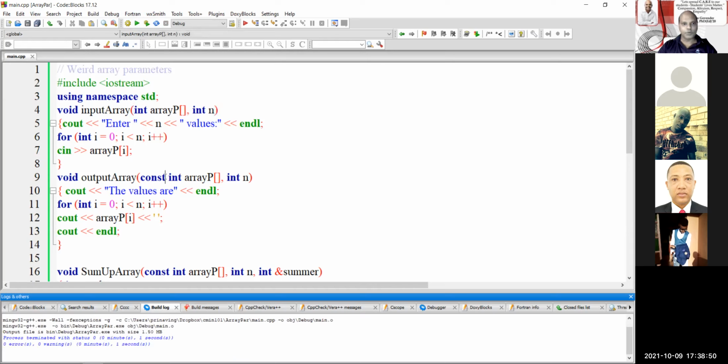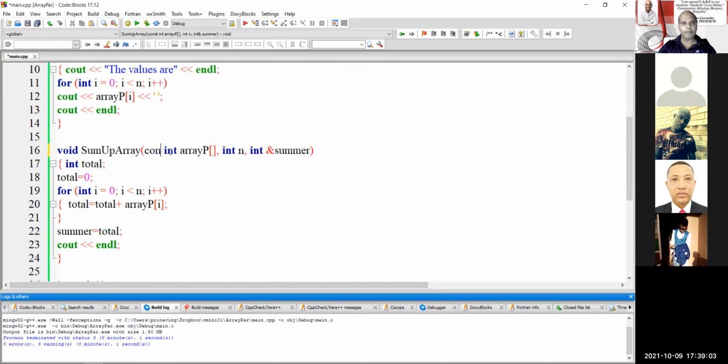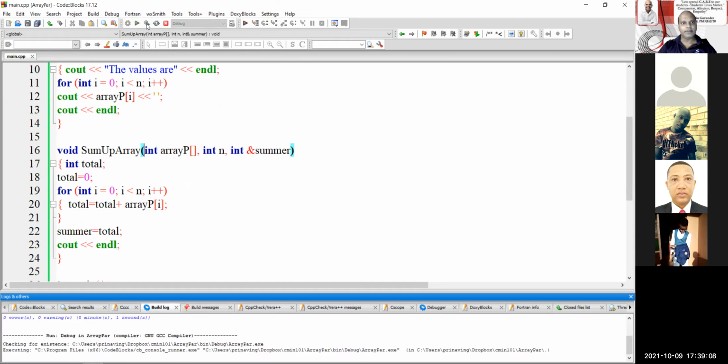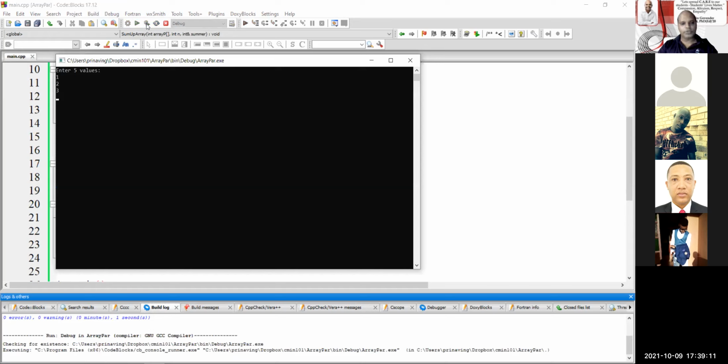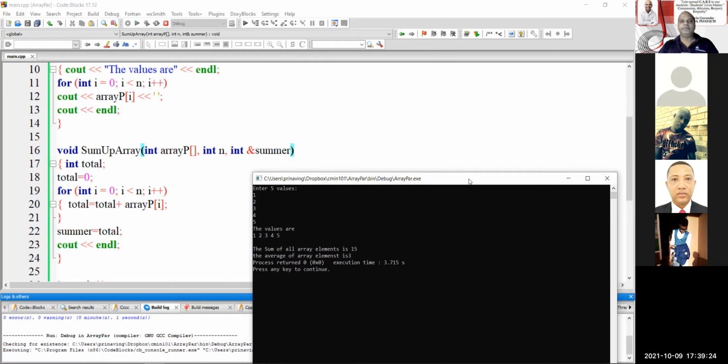That's fine. Let's remove this word const. Play around with it. Remove it. Let's see if it will compile. Hey, it's compiling. It's compiling. You like the compiler that doesn't mind. The compiler doesn't mind. Build and run. 1, 2, 3, 4, 5. 5 and 4 is 2 plus 3, 6, 10, 15. Yeah, it works. It's fine. It works without the word const, with the word const. Right? Sam, there we go, Sam.